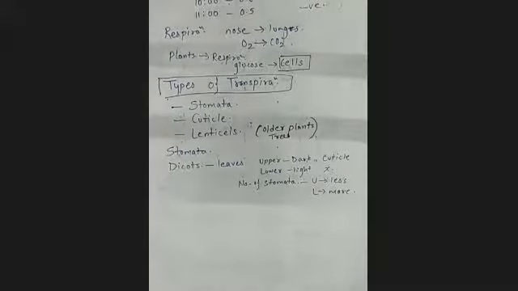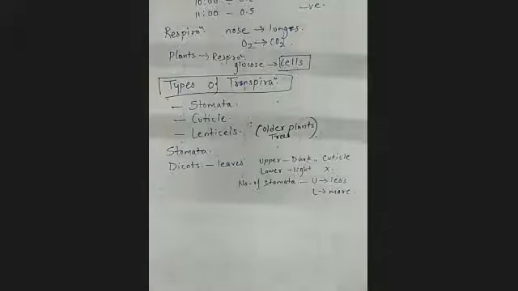The number of stomata in the lower surface of the leaf is more when you count them. You can even count the number of stomata. There is a method for counting them, and it all goes under the microscope.